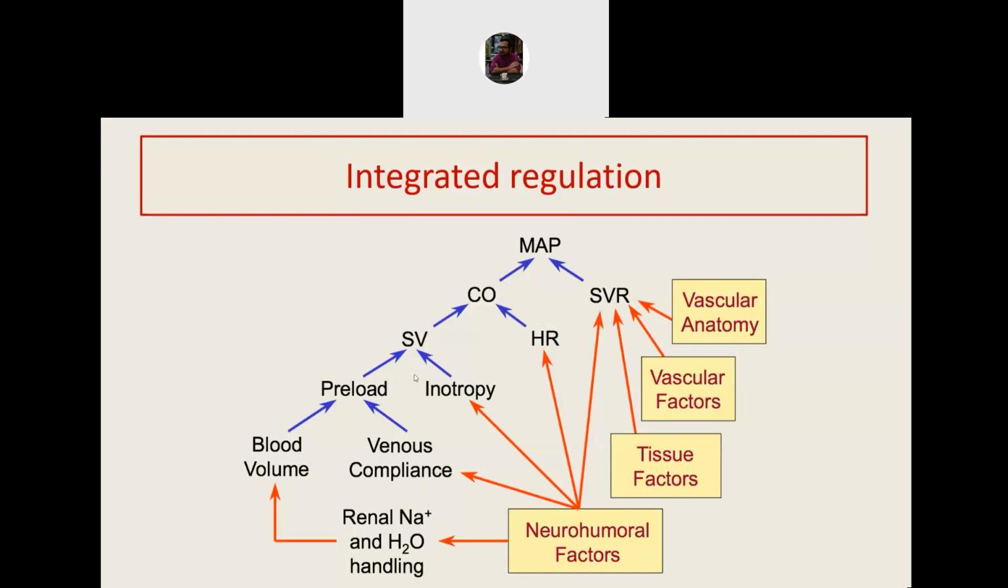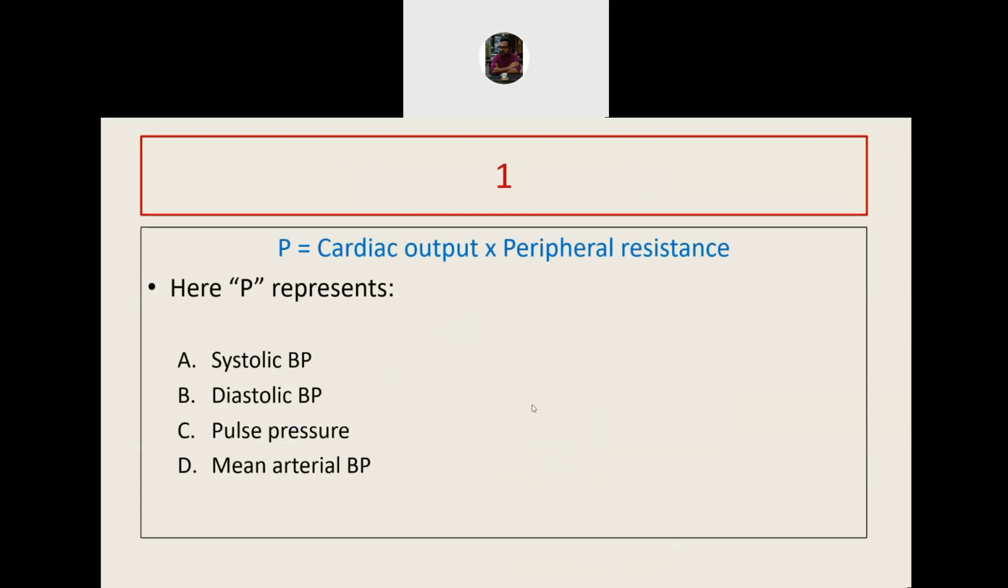So I hope this part again is clear to you. And let us now try to answer these questions. So answer this. What does P stand for in this equation?